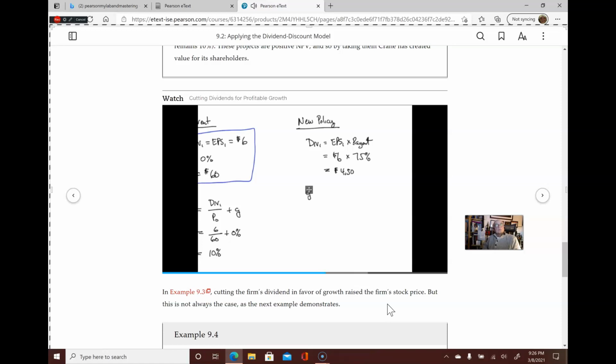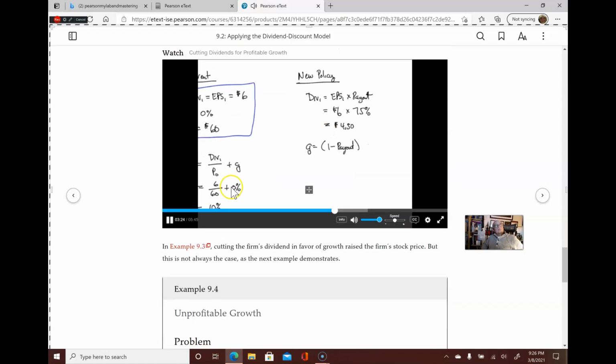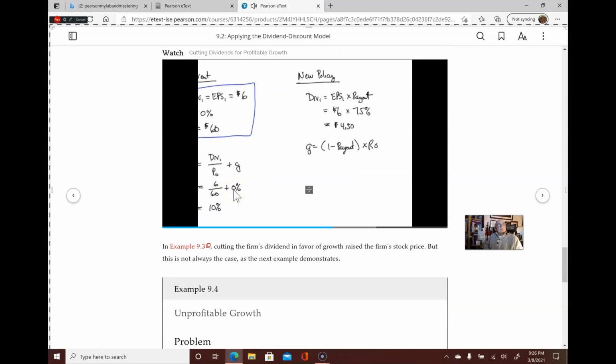Next, we need to evaluate what will happen to Crane's growth rate under the new policy. We can estimate the firm's new growth rate by looking at its retention rate, which is simply 1 minus the payout rate, times the return that it's expected to earn on those new investments. In Crane's case, the retention rate will be 25%. That's 1 minus the payout rate of 75%, times the return on new investments of 12%, for an expected growth rate of 3%.